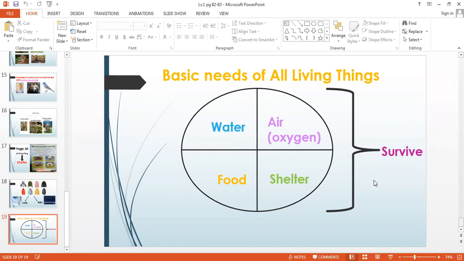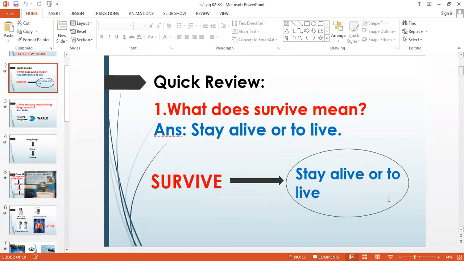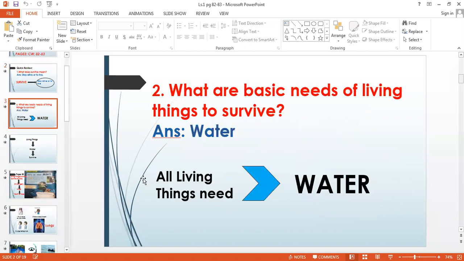Now, what is the meaning of survive? You have learned the meaning of survive means to stay alive or to live. So, what does survive mean? Survive means to stay alive or to live. So which are the basic needs? The first one, all living things need water. So all the living things need water to survive.